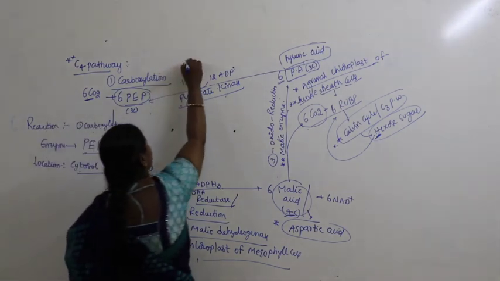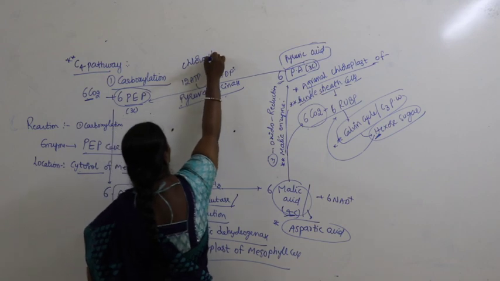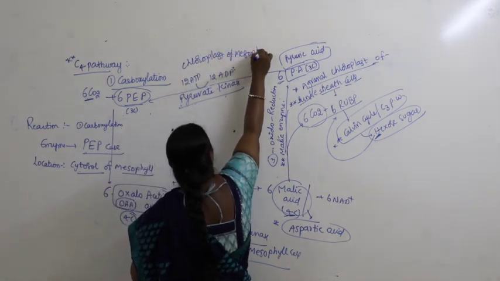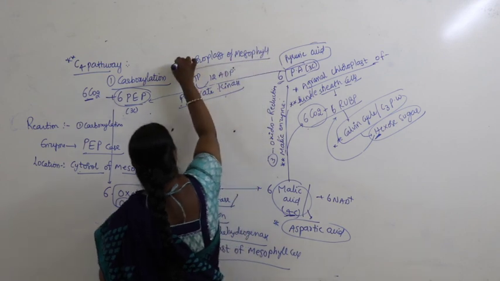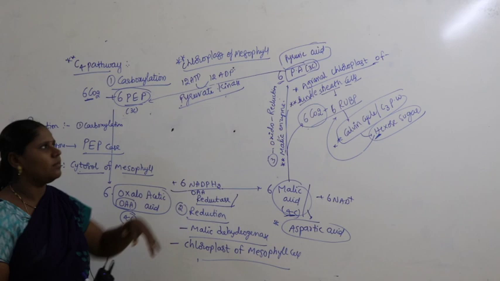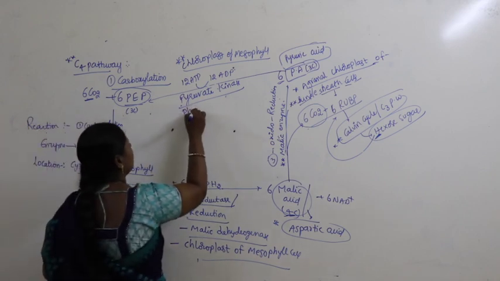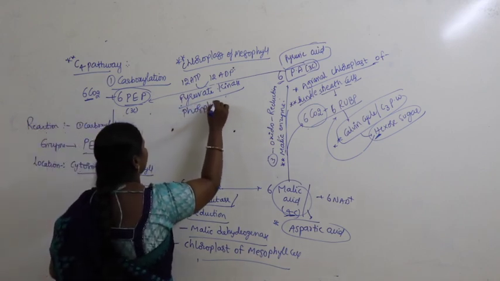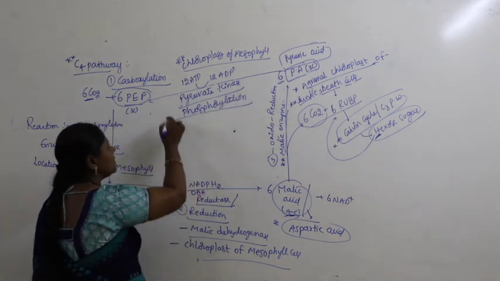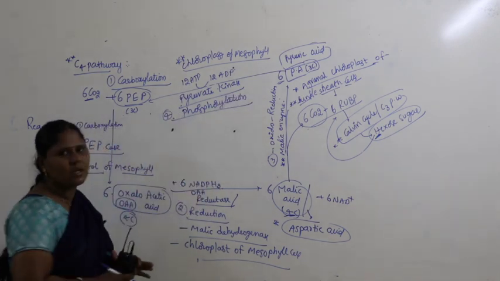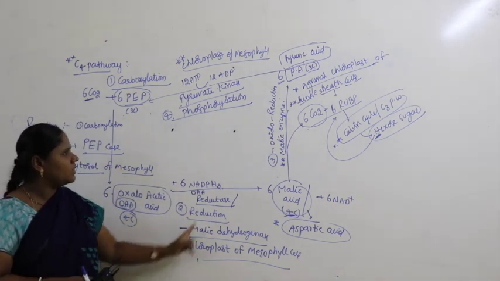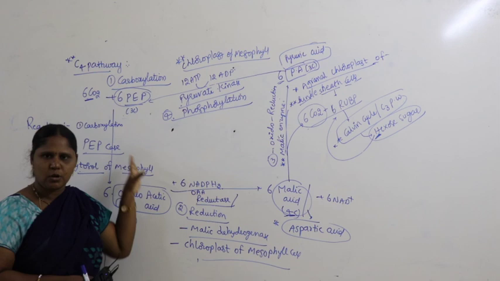It happens in the chloroplast of mesophyll cell. So what do you call this? As ATP is produced here, this is referred to as phosphorylation. So altogether there are 4 steps which are included.